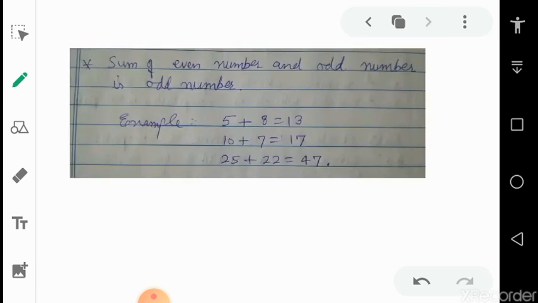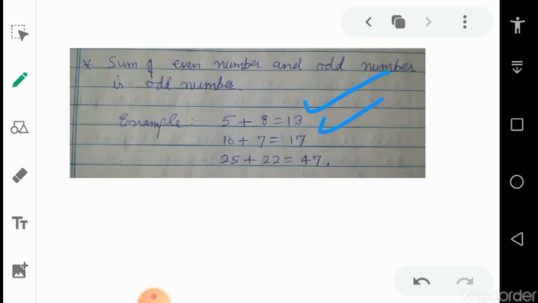Third point is sum of even number and odd number is odd number. For example, if you add 5 and 8, here 5 is odd and 8 is even, but the answer is odd, that is 13. 10 plus 7, 10 is even but 7 is odd, and the answer is 17, that is also odd number.